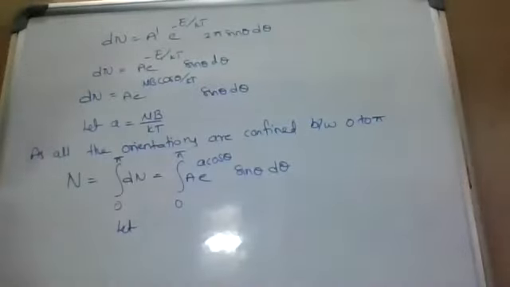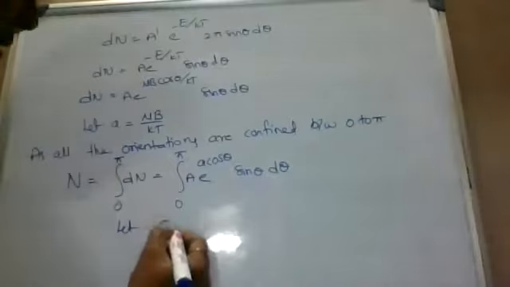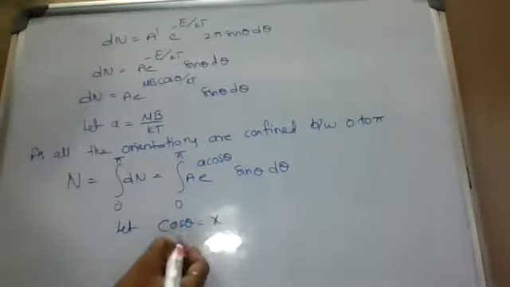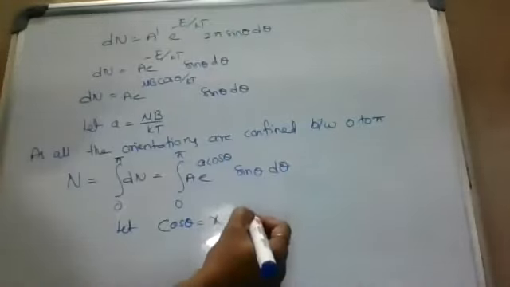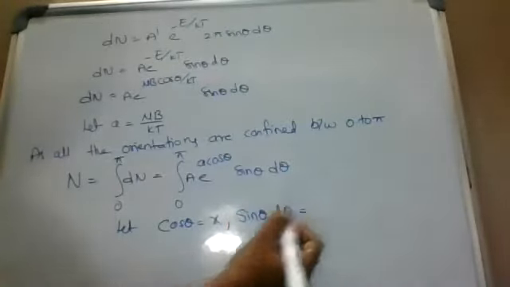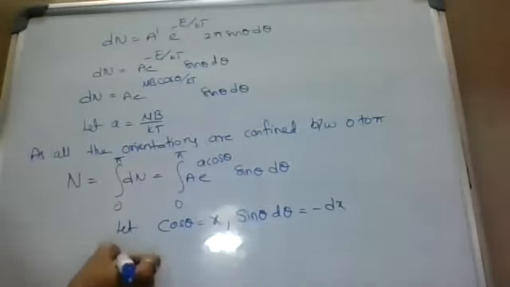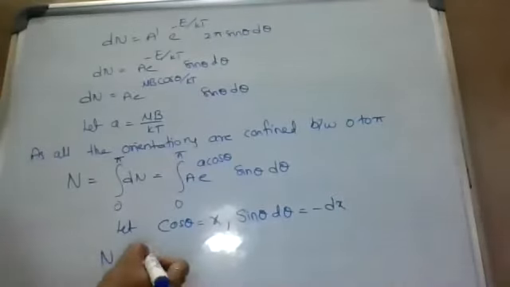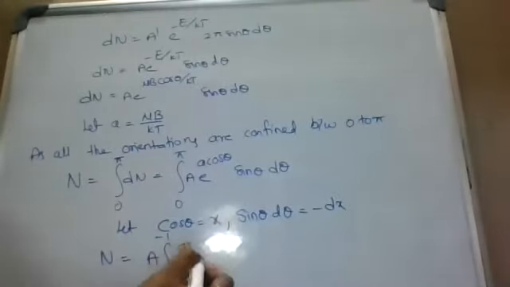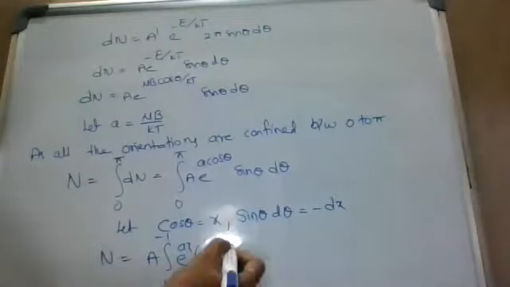Let cos theta equal to x, sin theta d theta equal to minus dx. Capital N equal to A integration 1 to minus 1 e power ax into minus dx.